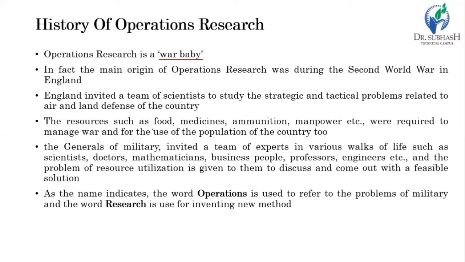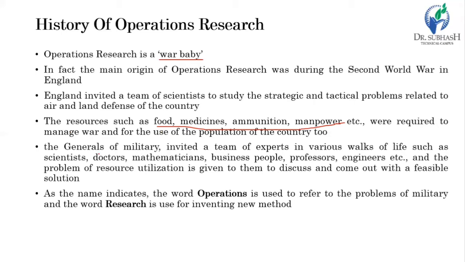The resources of food, medicine, ammunition, and manpower were the main resources under consideration for the strategic body, which had to manage the war as well as the population of the country. So these are all the resources this body has to manage between population and the war.